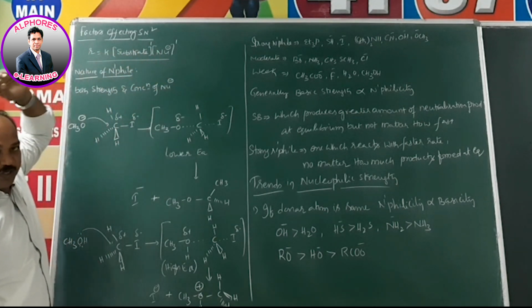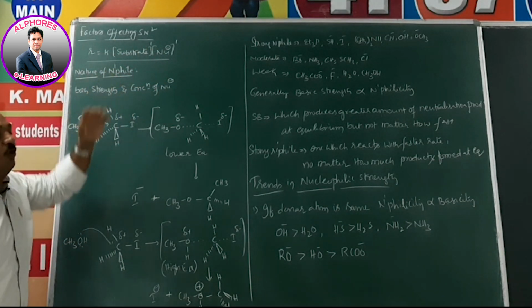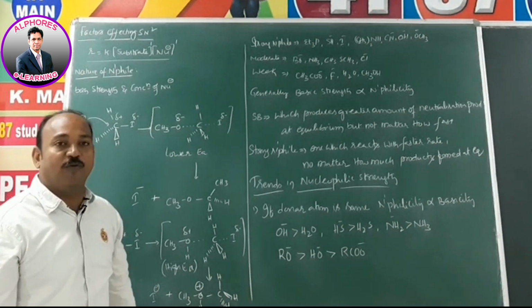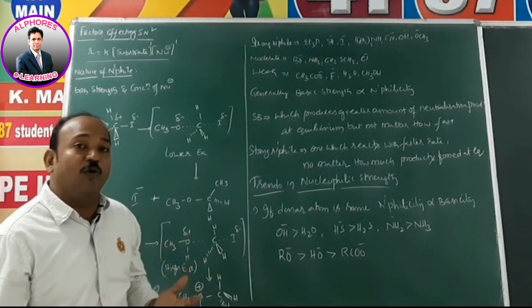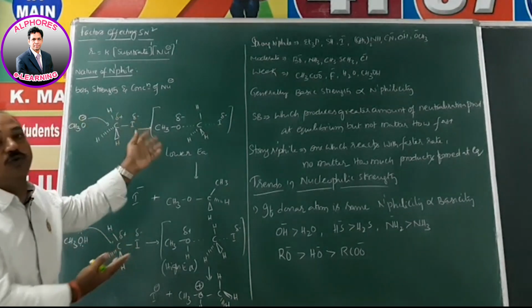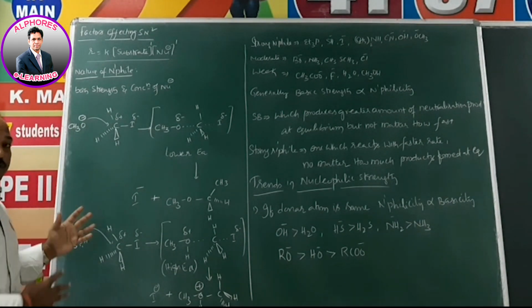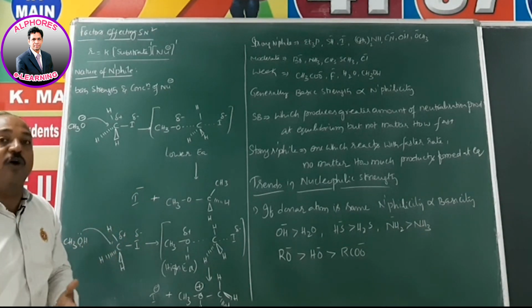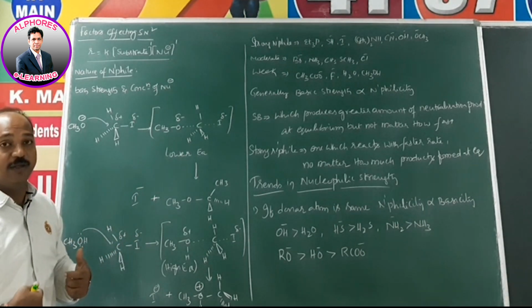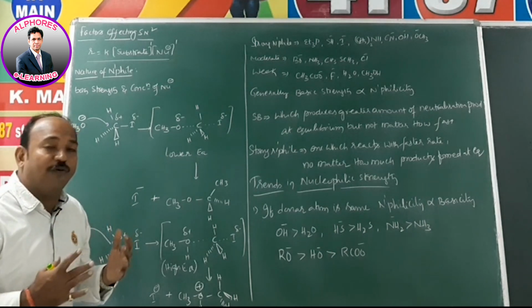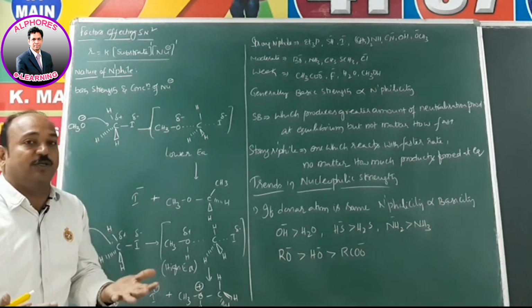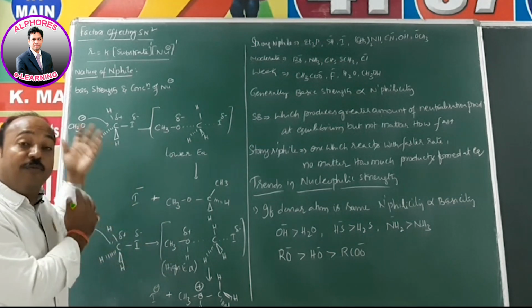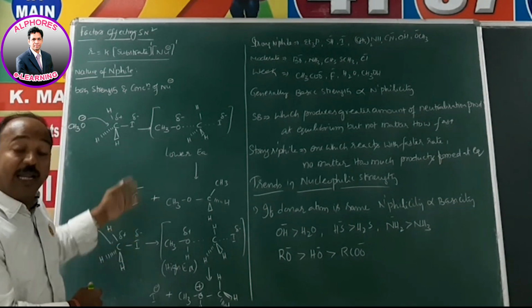Let us consider first the nucleophile. Nature of the nucleophile: which type of nucleophile do we want? Obviously a strong nucleophile, then SN2 is more favored. Strong nucleophile favors SN2 more. That is clear. But how could we know which one is a strong nucleophile and which one is a weak nucleophile? Let us see why a strong nucleophile favors SN2 and why not a weak nucleophile.